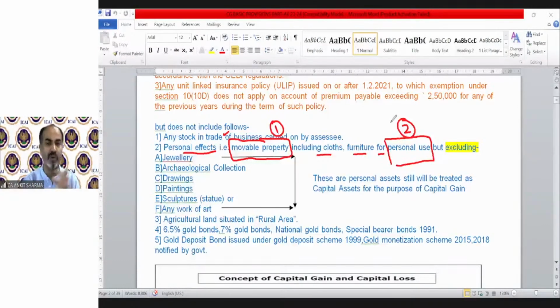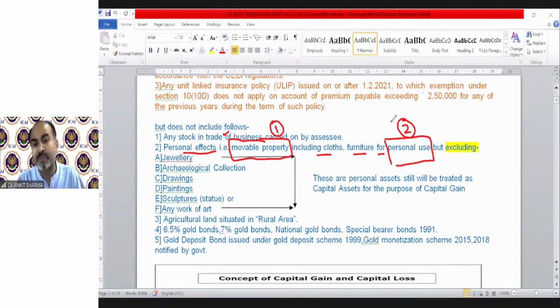Land is immobile. So only those assets which are for personal use and are mobile, like clothes, furniture, etc., if they are for personal use, like your television, your car, your refrigerator, etc., they are not capital asset.